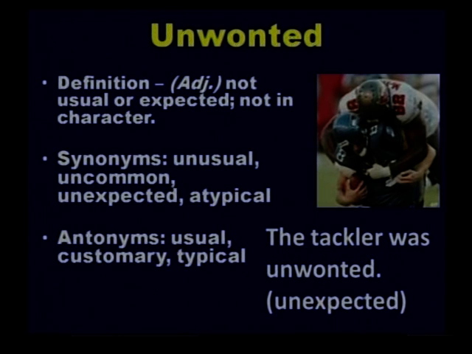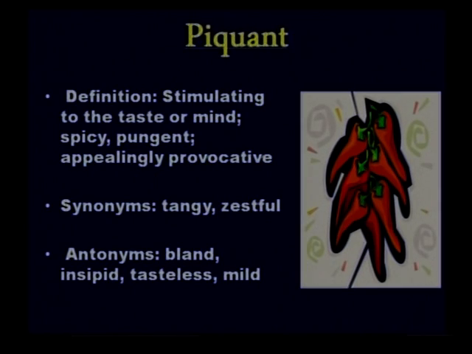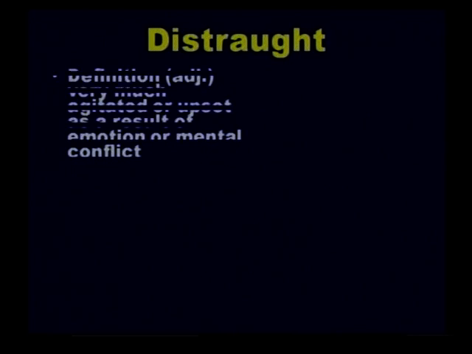The antonym is usual, customary, and here you see how the word is being used in newspapers. The tackler was unwonted. So, the list of words can continue like this. I want you to note down the word piquant and what its synonyms and antonyms could be from your thesaurus. Distraught is another word which has